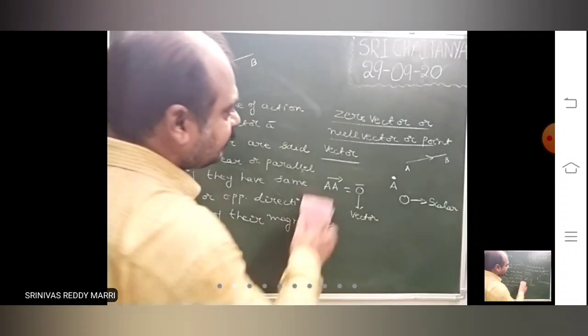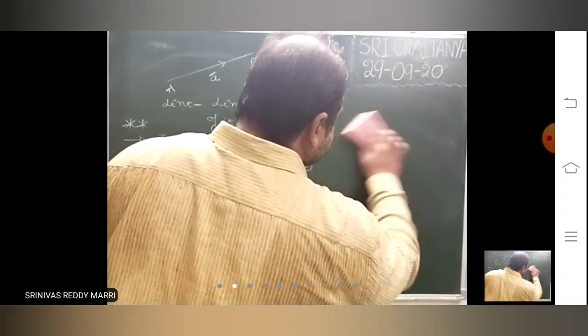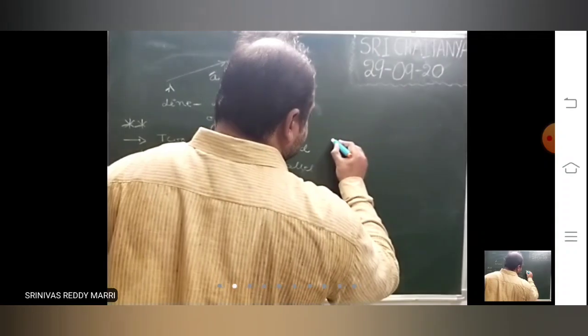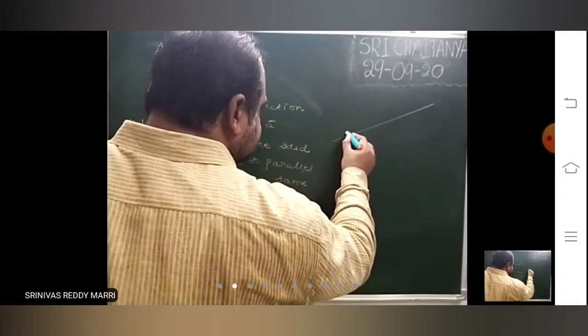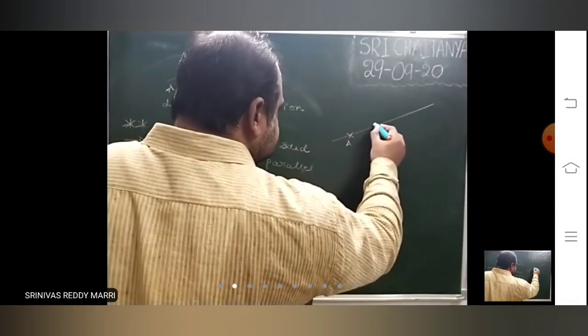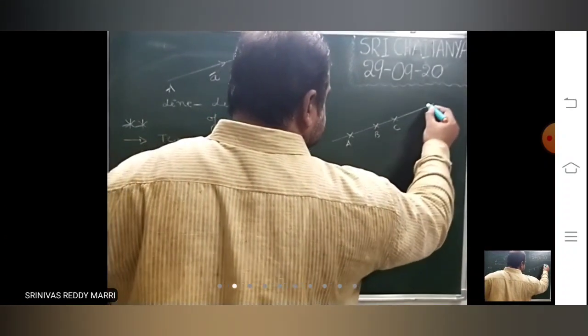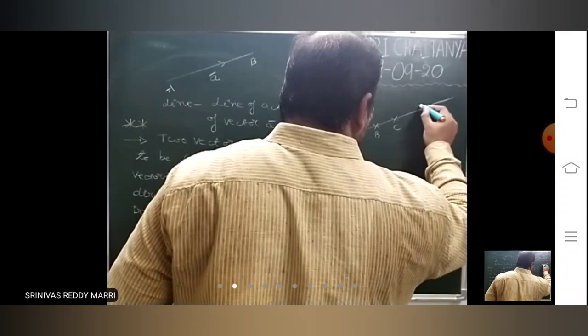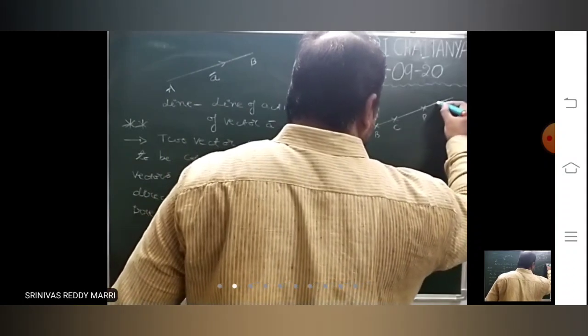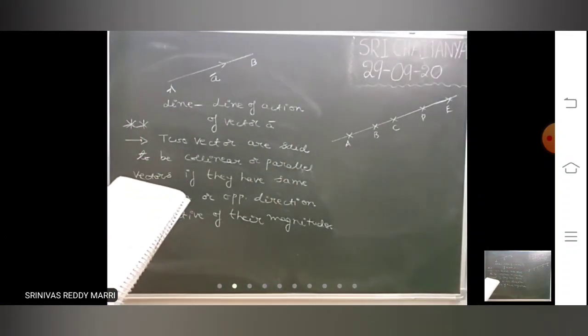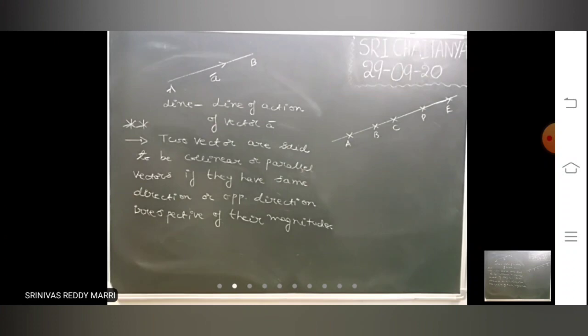Don't always assume that parallel vectors means they have the same direction. That is not correct. Look at these vectors. I am drawing them. Let us say this is A, this is B, this is C point, this is D point, and this is E point. Five points are there.